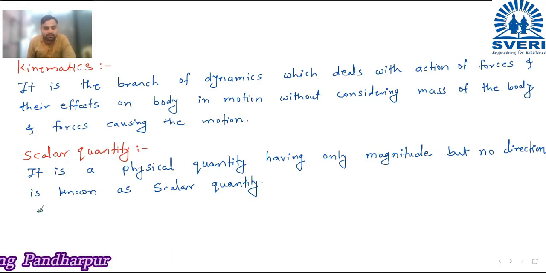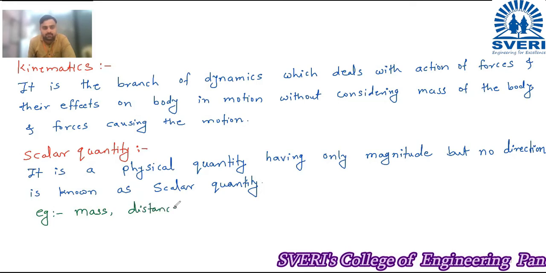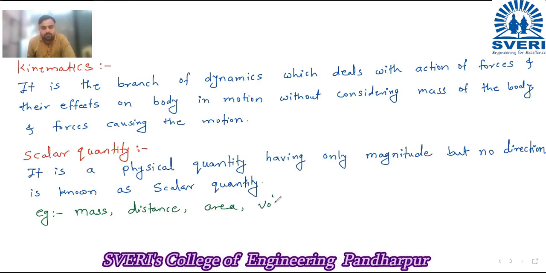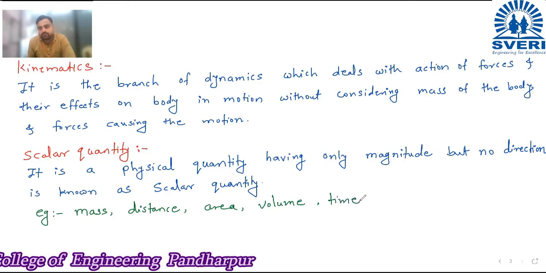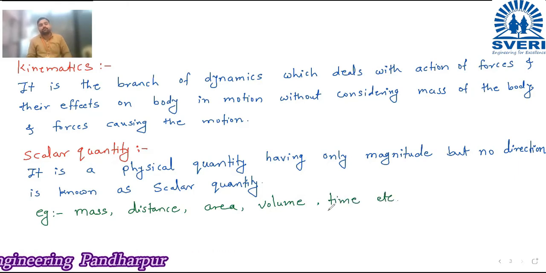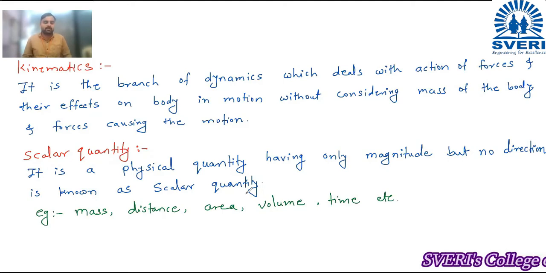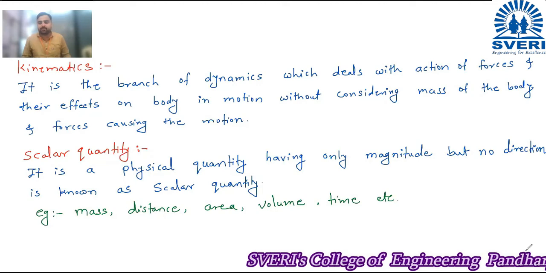Some of the examples of scalar quantity are mass, then distance, then area, volume, time. Okay, these are some of the examples, etc. I'm not giving much more time to this scalar quantity. This concept is already clear to you. So we will move to the next definition, that is vector quantity.